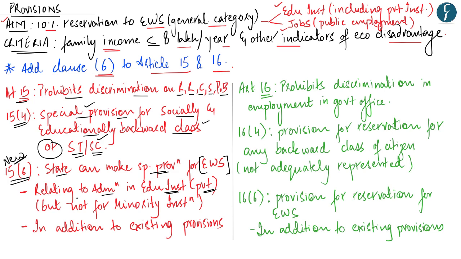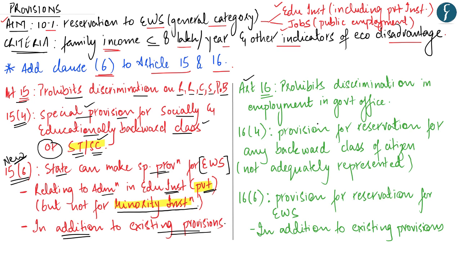But such kind of reservation in educational institutions will not be applicable for the minority institutions. Hence, here we need to remember that this reservation in educational institutions is also applicable to the private institutions, whether they are aided or not aided by the government. And secondly, such provision of reservation is not applicable for the minority institutions. Lastly, the subclause 6 of this Article 15 will categorically provide that this reservation of 10% for the economically weaker section of the society is in addition to the existing provisions of reservation given under the Constitution or under any law in force at the time being.